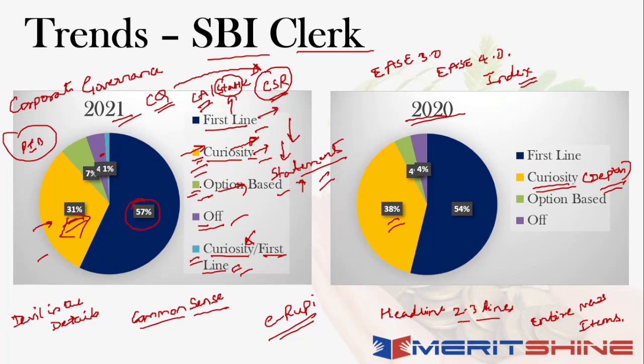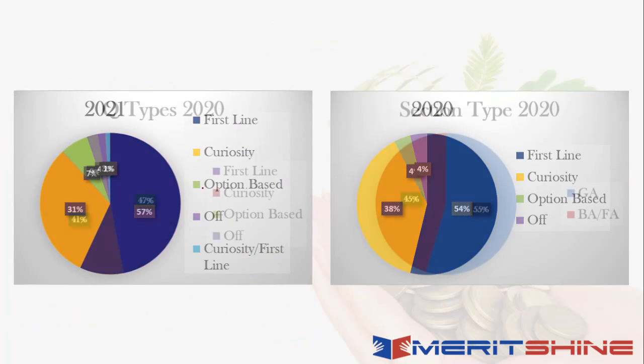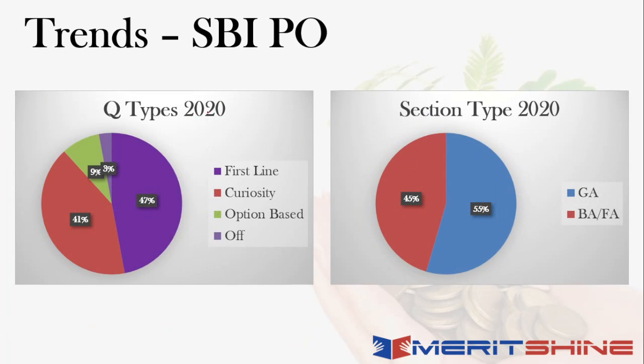Now moving on to the next trend which I want to talk about, which basically is your SBI PO when I look at the exam paper last year, right? Again, a significant portion of questions were definitely first line. There were a lot of curiosity based questions as well, right? And some option based questions were also there, and a very small portion can be called as off, wherein it could be either static or current, but there was no necessary news item that was there, so उसमें correlation कम मिल पाया.